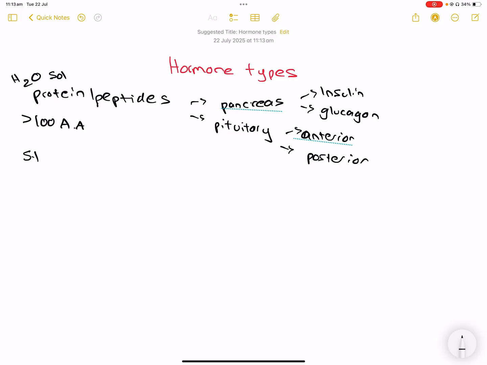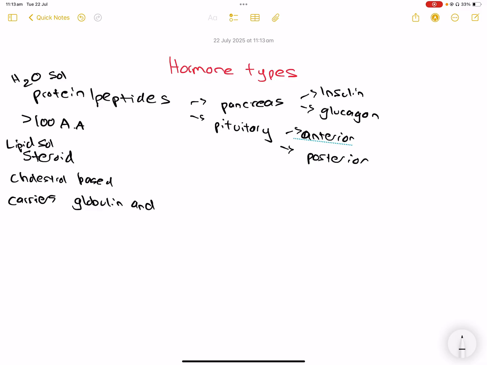Second type is steroid hormones. Okay, these are lipid soluble, and they're usually cholesterol based. And in order to travel they use carriers. These carriers are globulin and albumin.